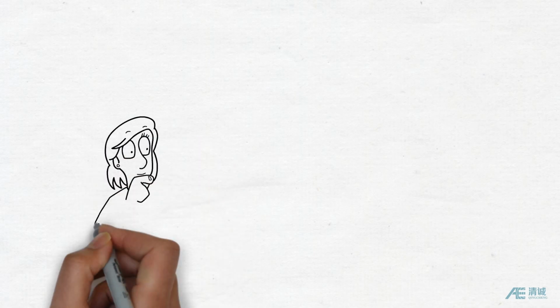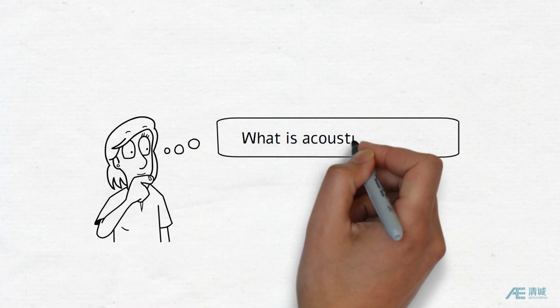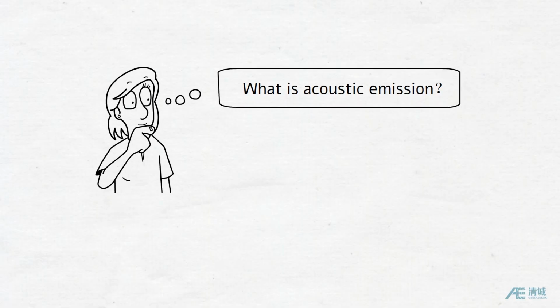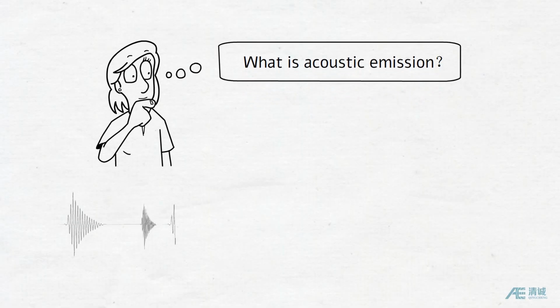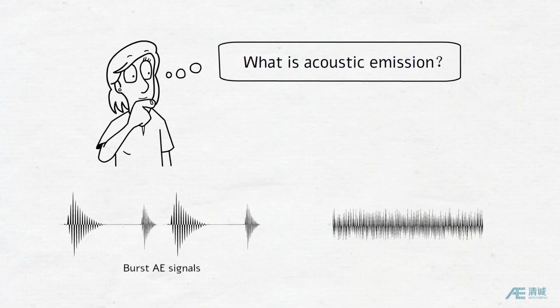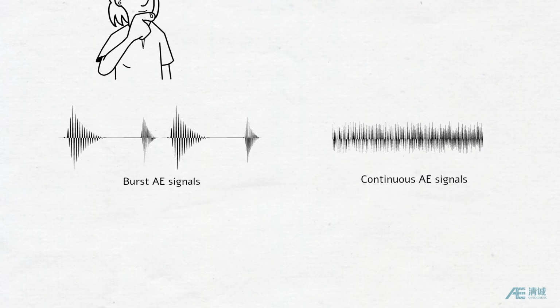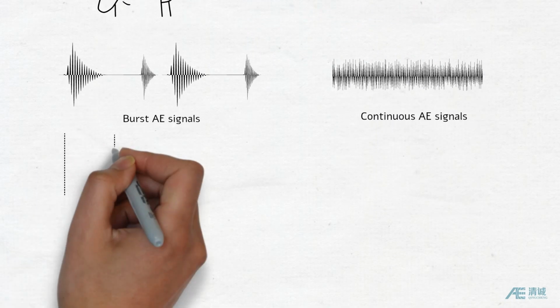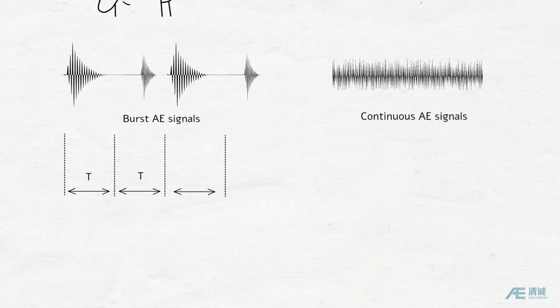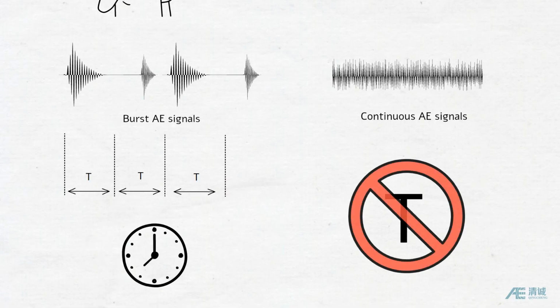From last video, I introduced what acoustic emission is, and there are two kinds of AE signals: burst AE signals and continuous AE signals. The main difference between burst signals and continuous signals is that burst signals can be separated by time while continuous signals cannot.